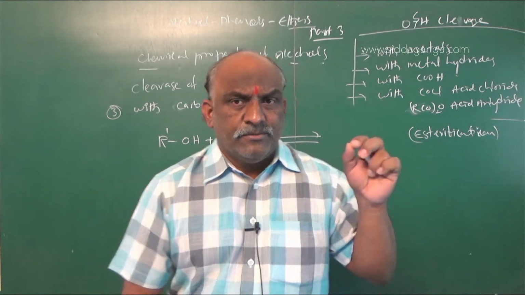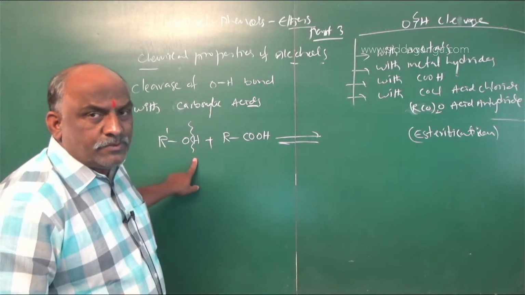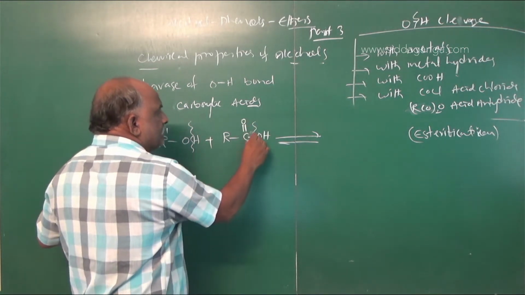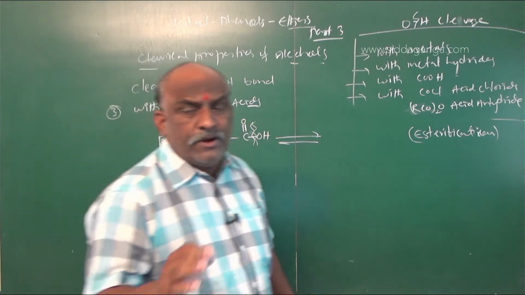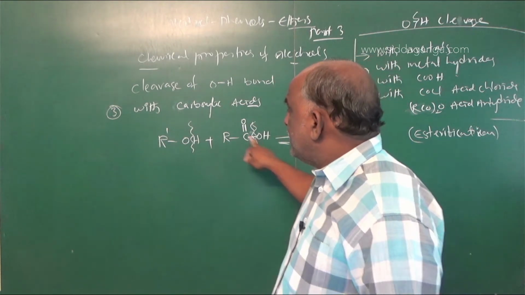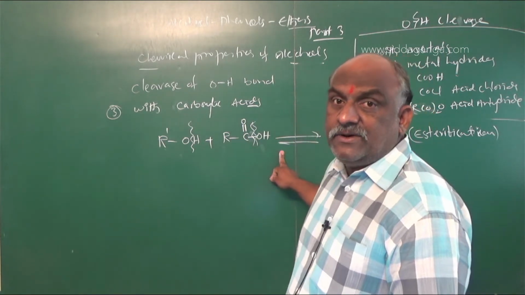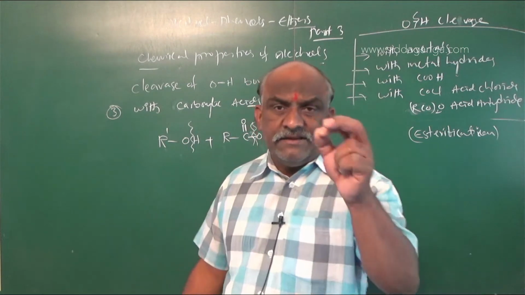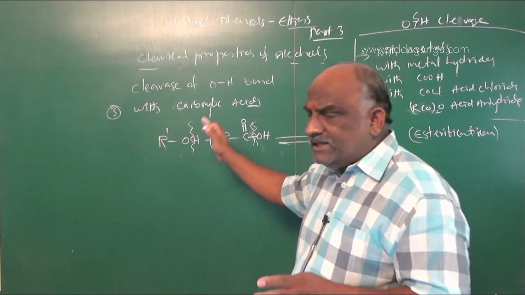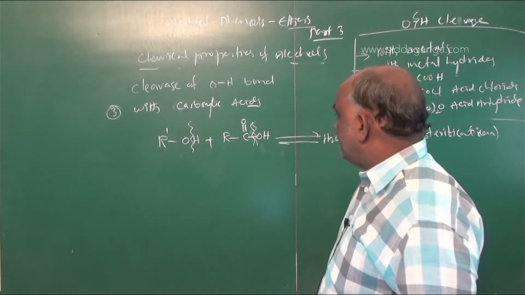Don't get confused, it is very easy. For alcohols you break only the O-H bond. For carboxylic acid, you break the C-OH bond of the COOH. This is the important point regarding esterification. When alcohols are treated with carboxylic acids, this reversible reaction is called esterification. In it, the H attached to the O-H gives rise to H2O. And what is the remaining part?